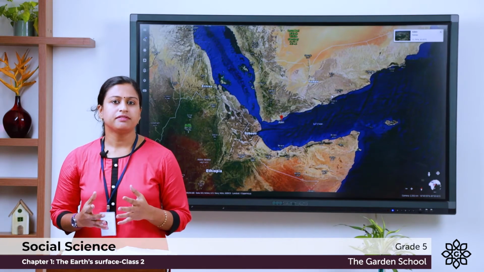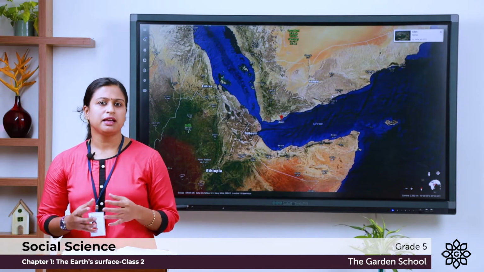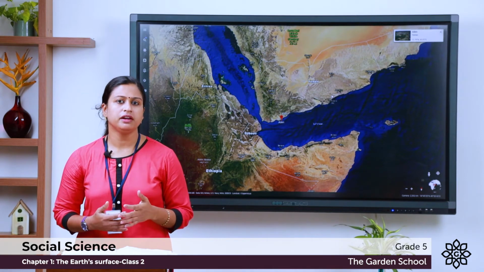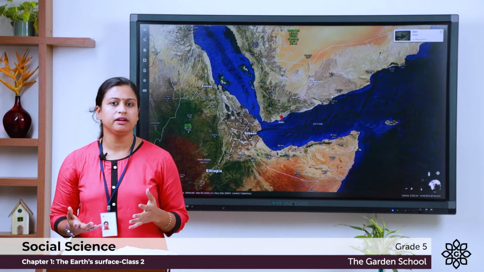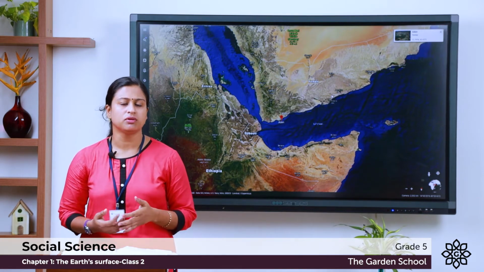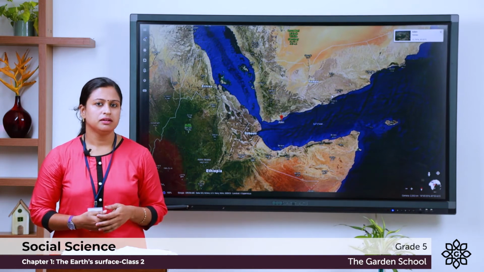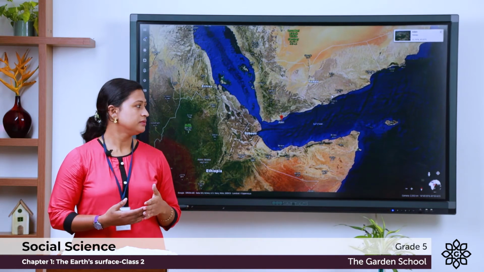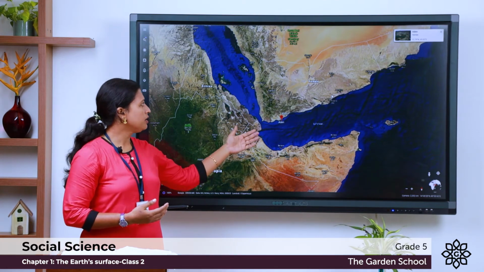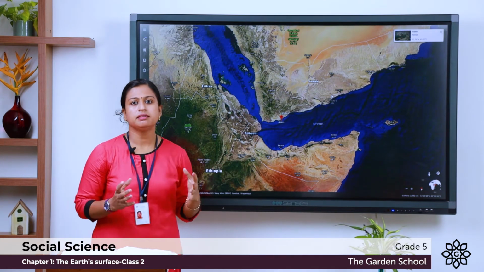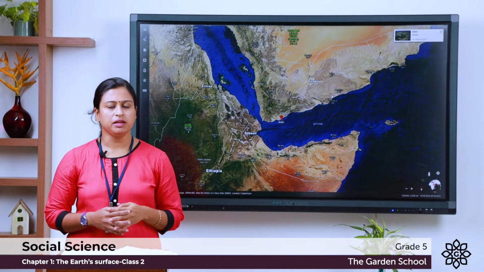Asia continent has regions that have diverse climatic features such as heavy rainfall, moderate rainfall, low rainfall, extreme heat and so on. Aden is a dry place in Asia. Let us see where it is located. It is located in Yemen. It is the temporary capital of Yemen.